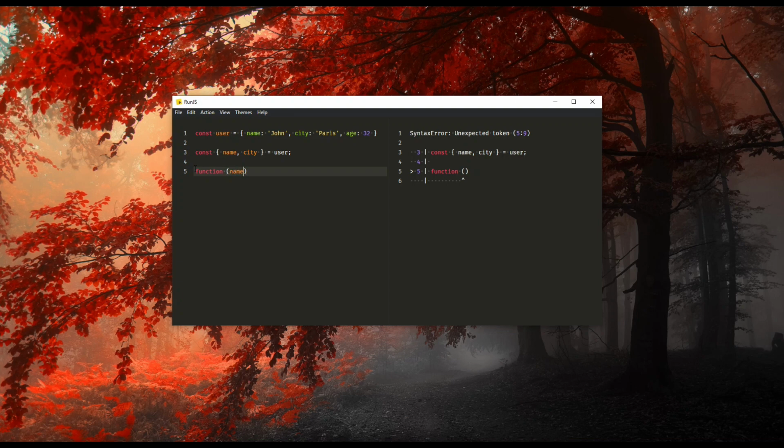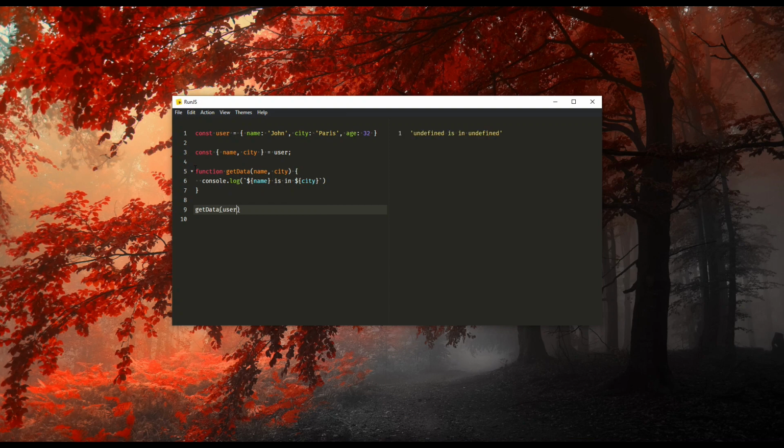Think we want to send name and city to a function to do some computations or some kind of printing. Let me do a simple printing right now using template strings, name and is in city. Okay, like this. After that, I'm going to call this function and execute it. Let me do that. Oh, I forgot one thing. I forgot to add the function name, like getData or printData or anything. You can do it as you want.